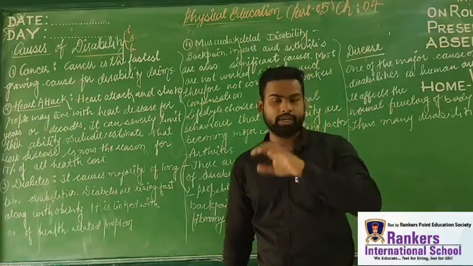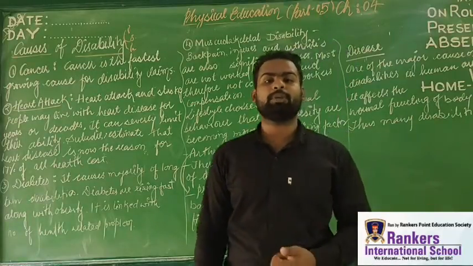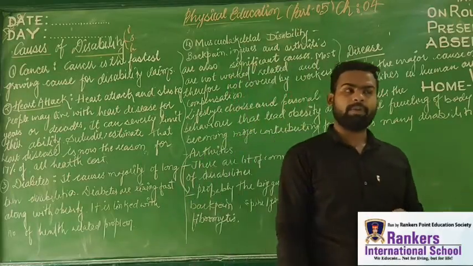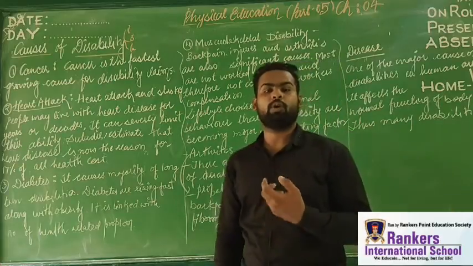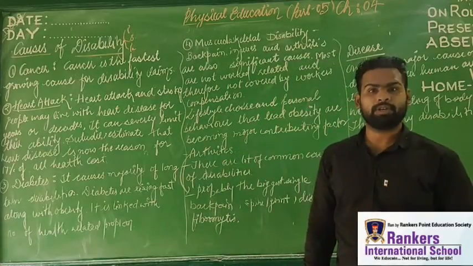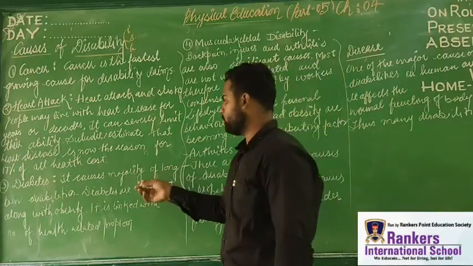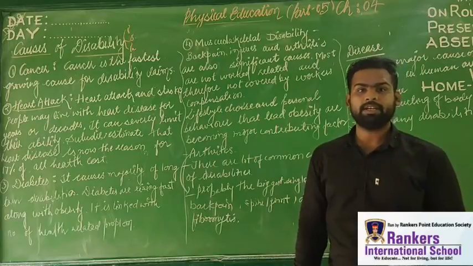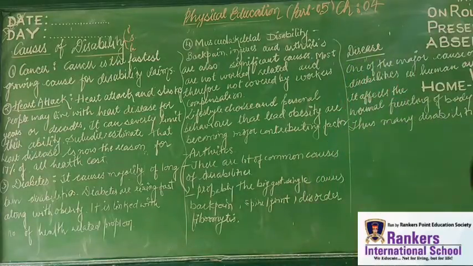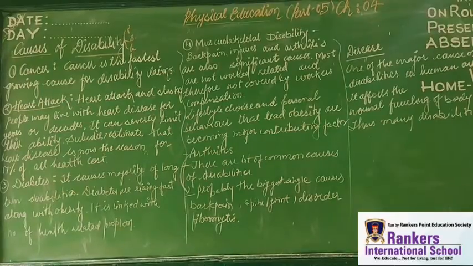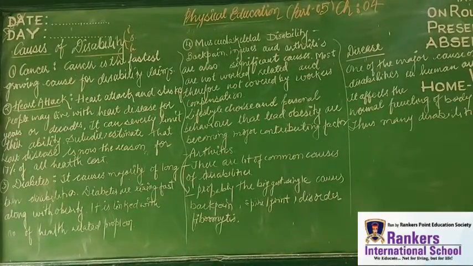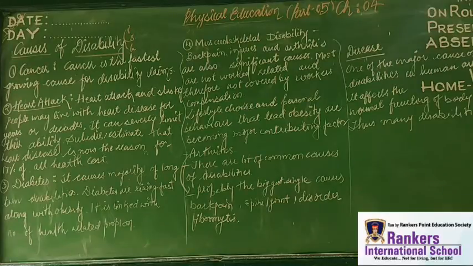I already taught you in the previous lecture, in the previous chapter, Yoga and Lifestyle. What is diabetes? Diabetes is that problem when your pancreas fails to produce insulin, the hormone. Got it? When your pancreas fails to produce insulin, there will be a problem in digestion of food and converting it into energy. Right? So diabetes is a problem in an individual when the pancreas fails to produce insulin, or sometimes produces it severely, which may lead you into a lot of health related problems.